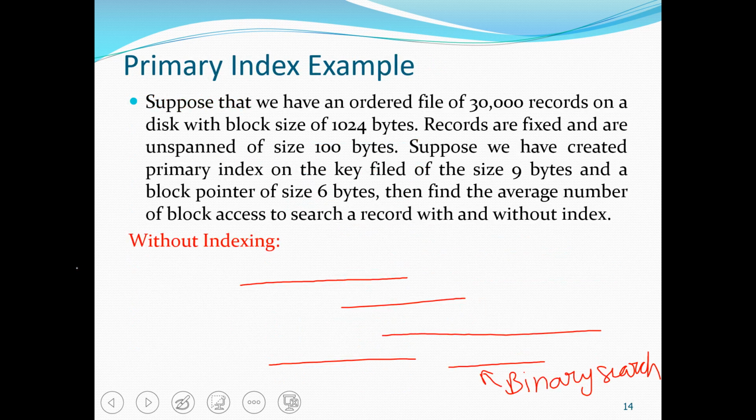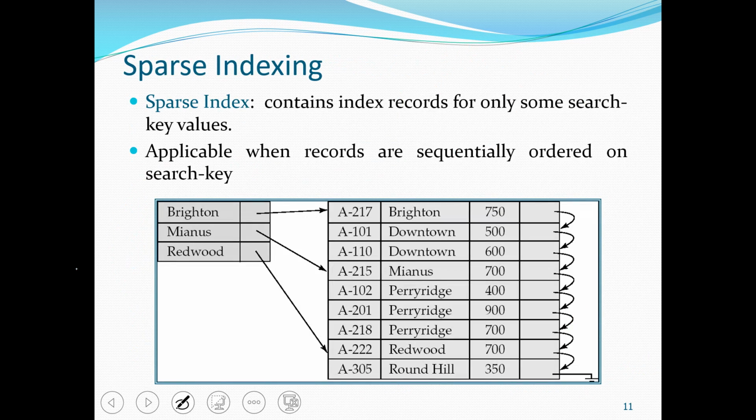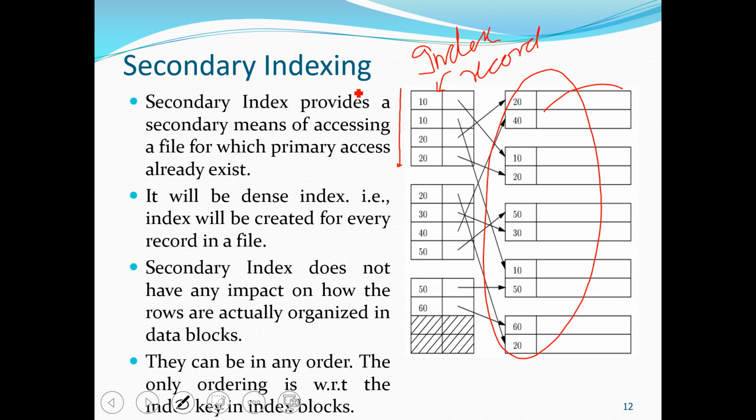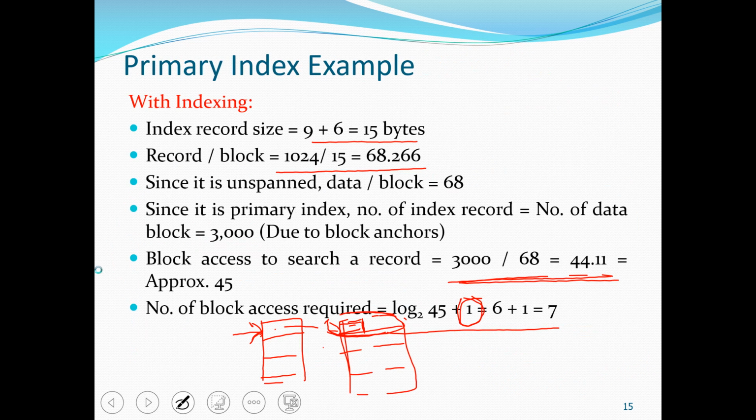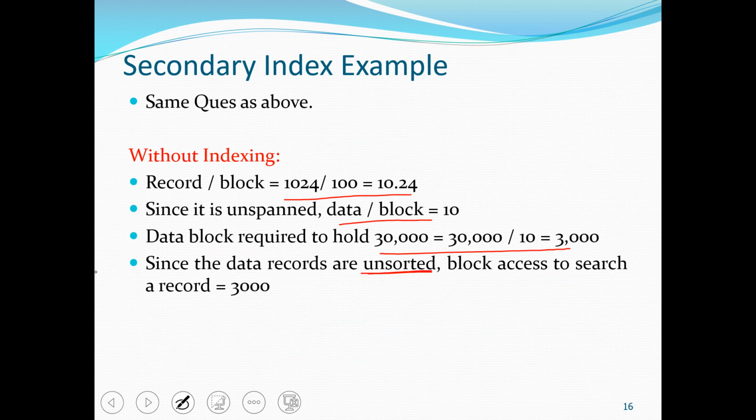Remember, in secondary storage, the records are not sorted, so we cannot apply binary search here. We need to apply linear search in case of secondary index. Therefore, if we are not using indexing, then the number of block accesses without indexing is not log base 2 of 3000, it is 3000 because we have to use linear search.